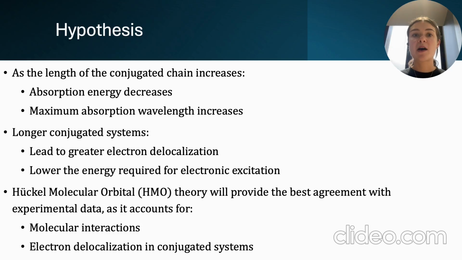For this experiment, my hypothesis is that as the length of a conjugated chain increases, absorption energy will decrease and maximum absorption wavelength will increase. Also, longer conjugated systems will lead to greater electron delocalization, leading to a lower required energy for electronic excitation. And out of all theoretical models employed, I believe that the Huckel molecular orbital theory will provide the best agreement with experimental data, as it accounts for molecular interactions as well as electron delocalization in conjugated systems.